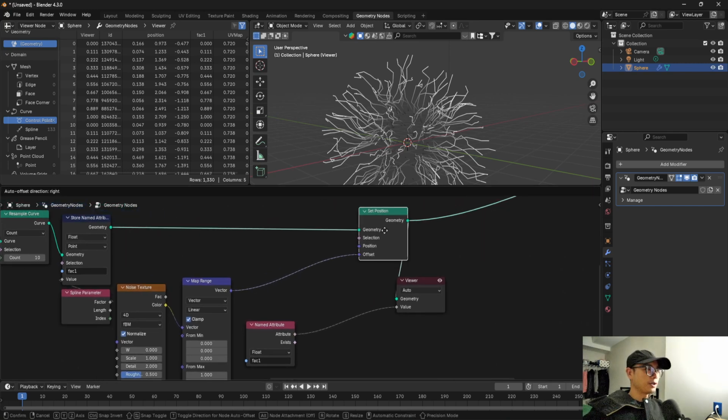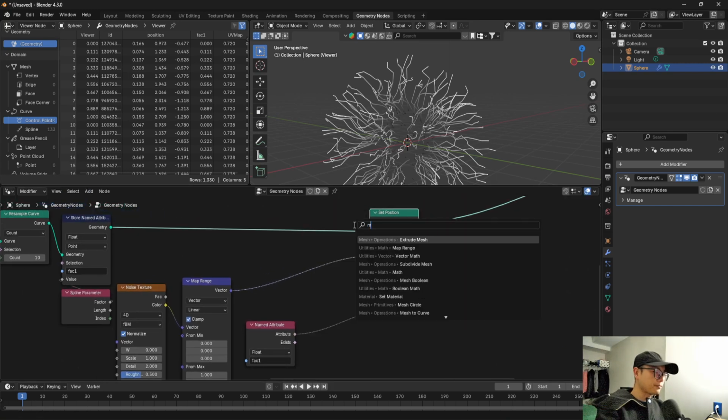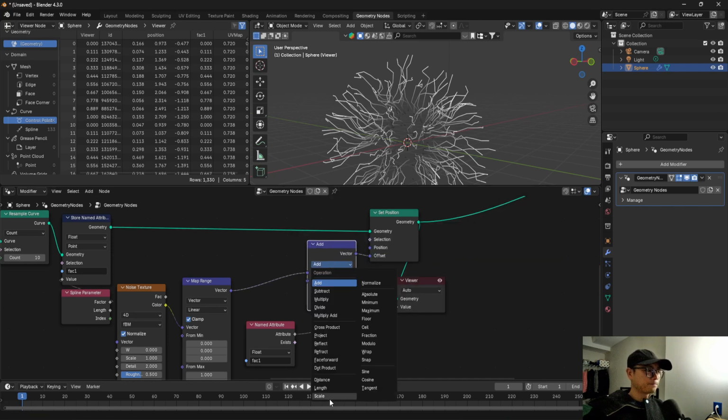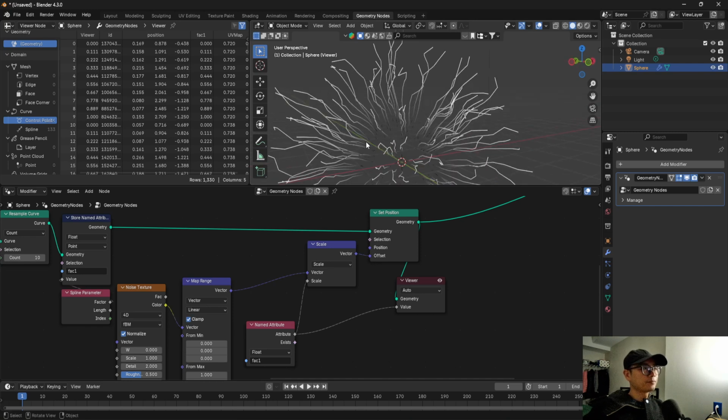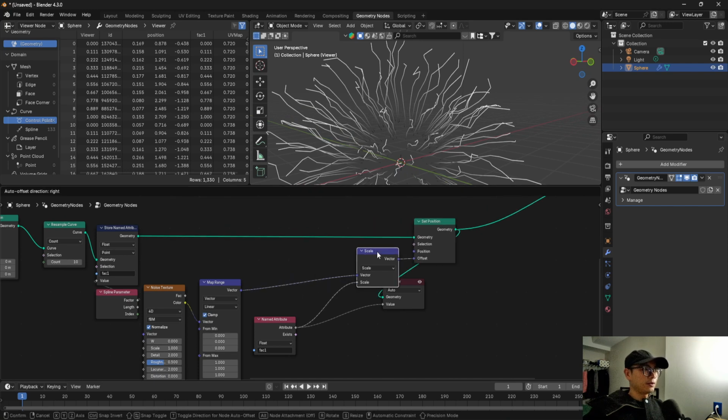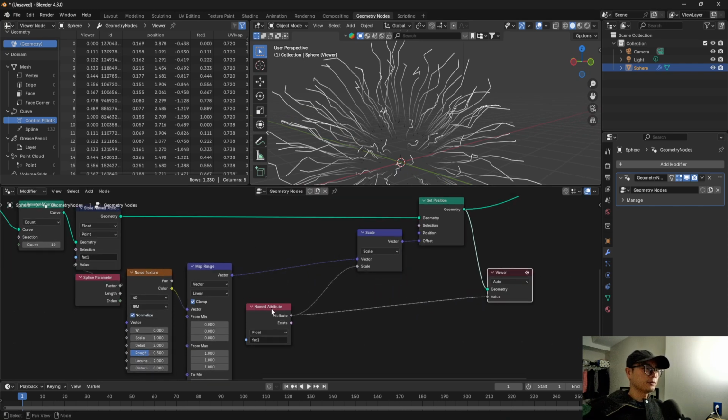So if I use vector math, yes, here I change it to scale. If I connect the value to here, you can see the problem inside is solved, but the outside is still not solved. So how to solve that?